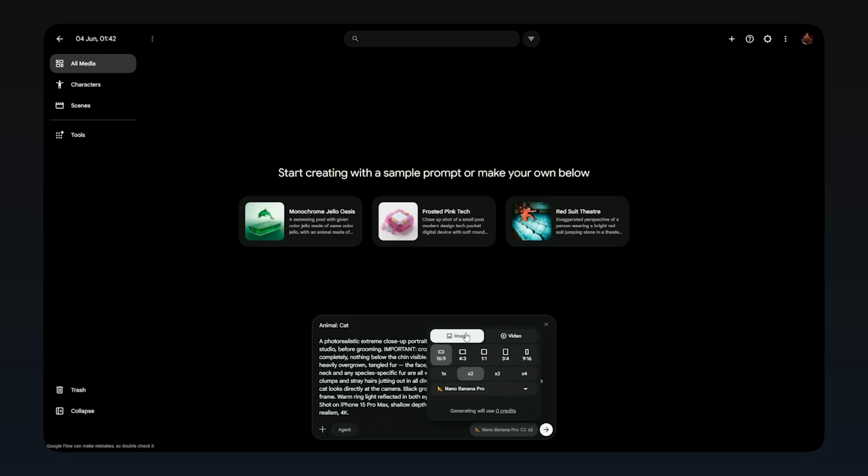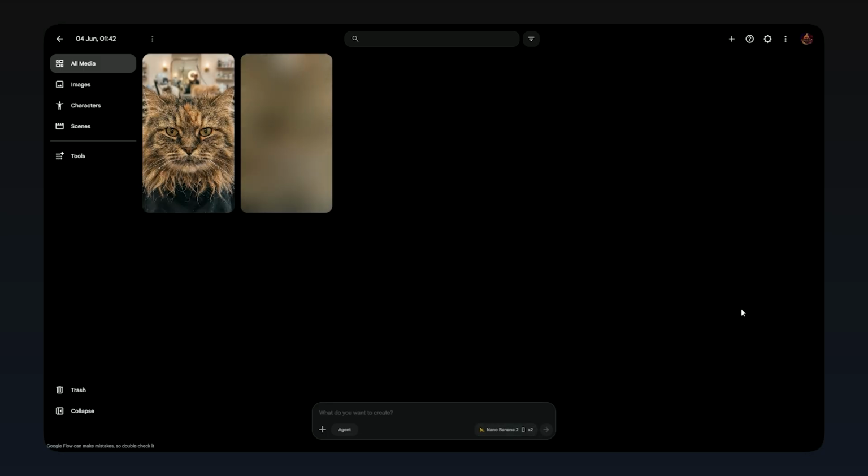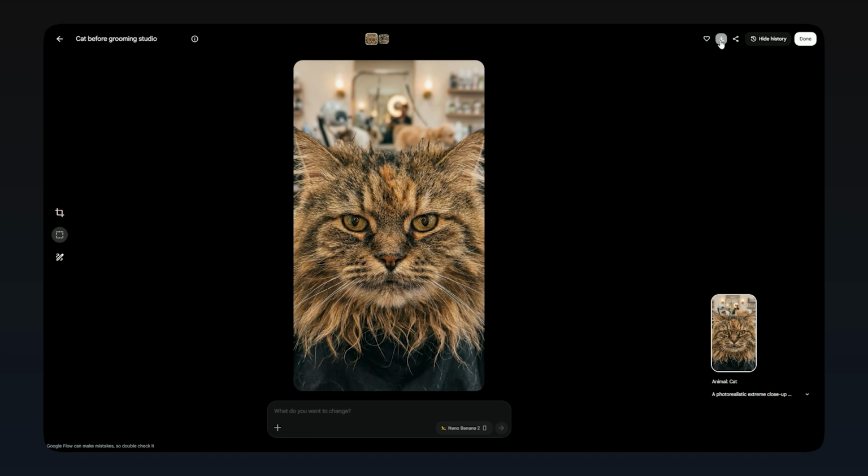Inside Flow AI, open the image generation tool and paste your prompt. Set the aspect ratio to 9:16 and generate a few variations. Here are the results I got. The fur detail, lighting, and overall realism look incredible. Pick your favorite image and save it.